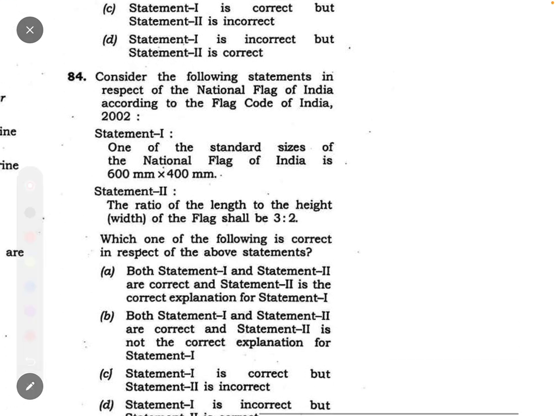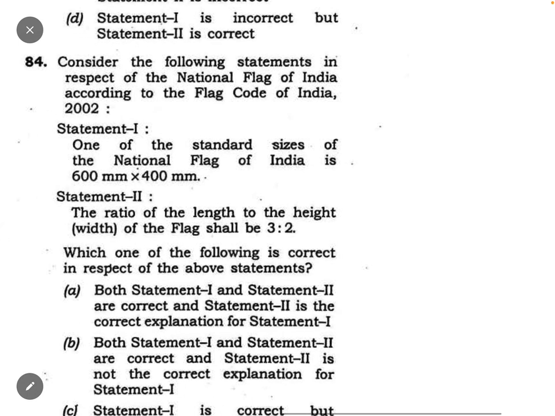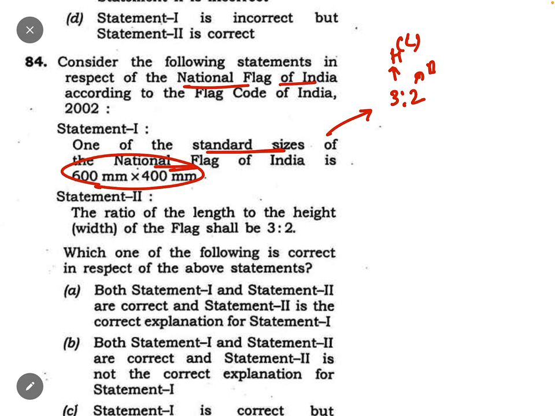Now coming to question number 84, again a very factual and tough question. With respect to the national flag of India, according to the flag code of India, which one is correct? One of the standard sizes of the national flag. Many standard sizes are there, and all these sizes are in the ratio 3:2. This will be height and this will be breadth, or length. So one of the standard sizes of the national flag of India is this 600 mm into 400 mm. This is incorrect basically. Many sizes are given there under the national flag code, but this is not given there, so it is very factual and it is really a tough question.